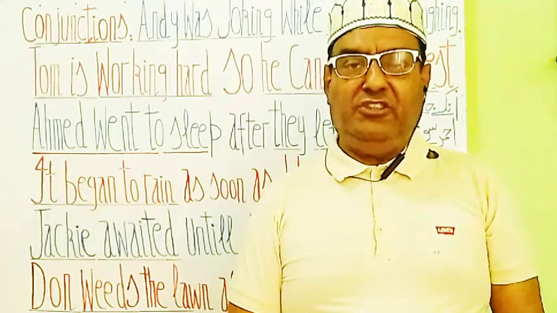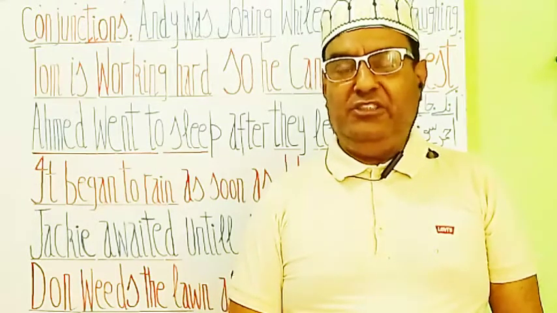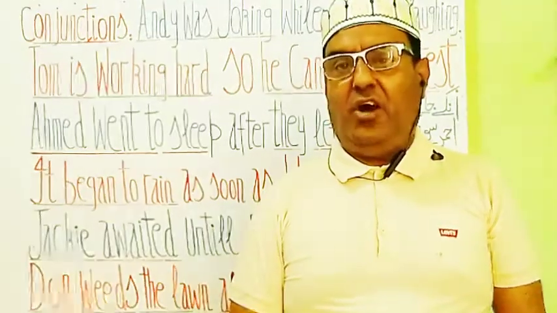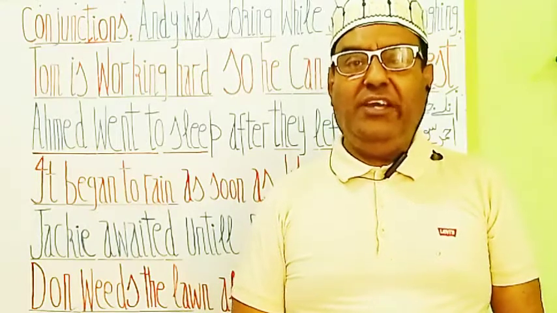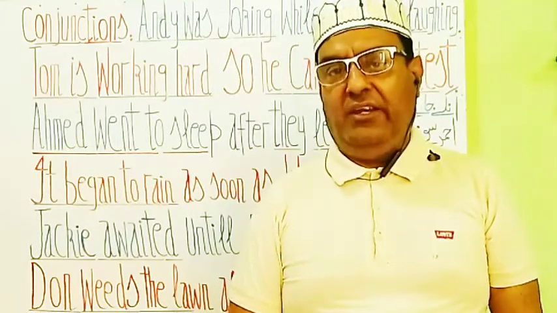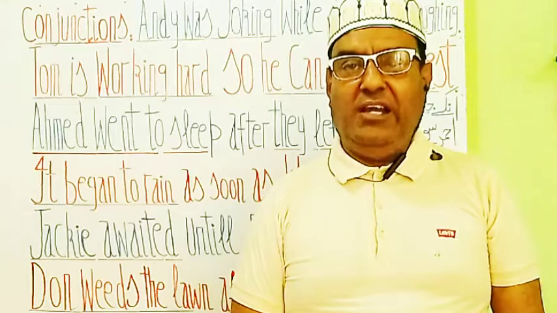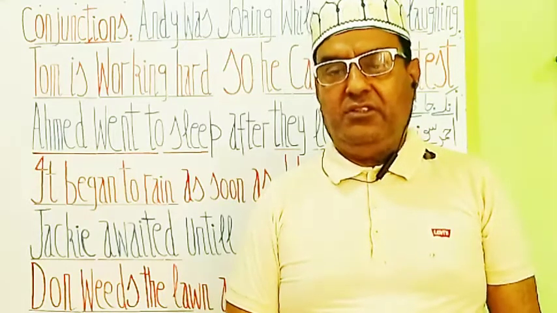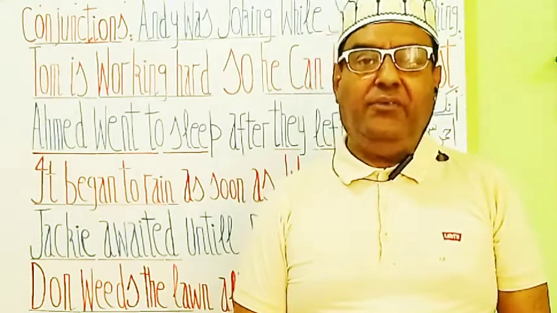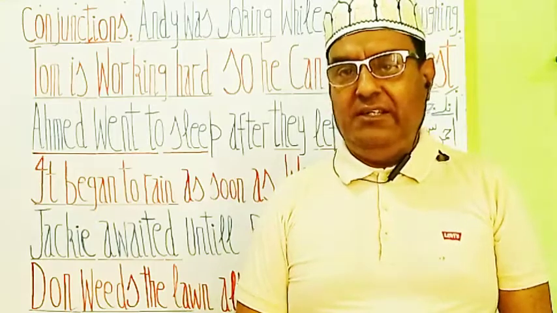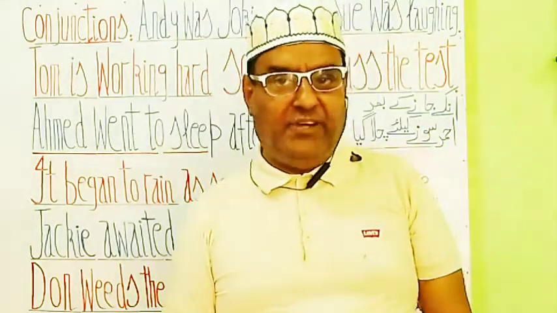So Andy was joking while Sue was laughing. So this is an example of conjunctional phrase. Let's read out the next phrase.